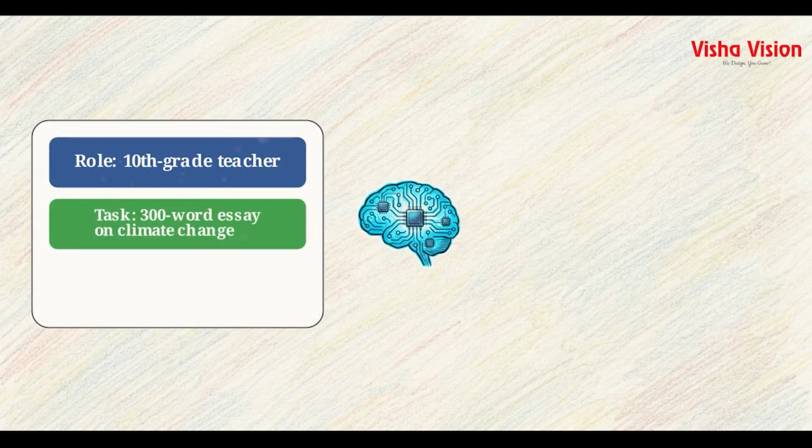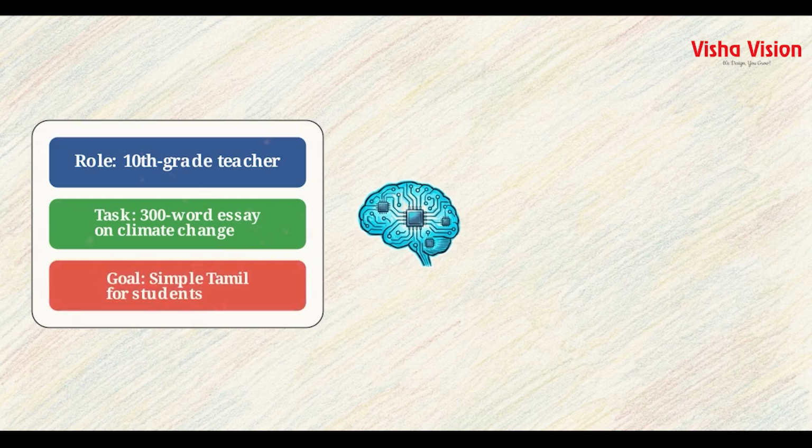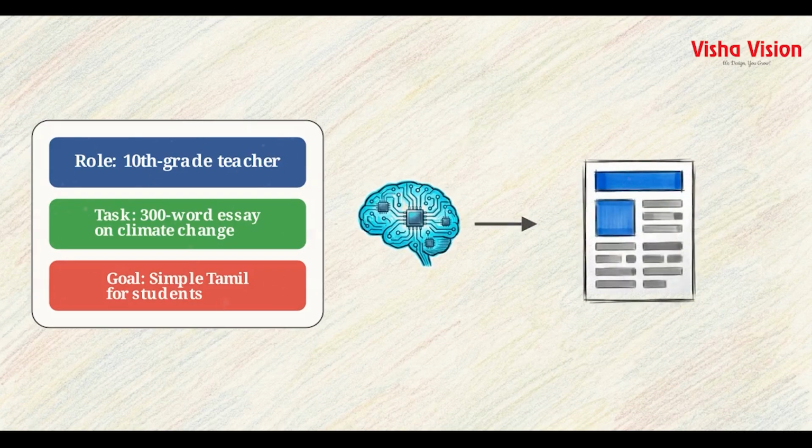Now watch the output change when we apply the data. We identify as a 10th grade teacher. We specify a 300-word essay on climate change, and we set the boundary. Write it in simple Tamil for students. The AI immediately reorganizes the response into a structured document that fits that specific classroom reality.